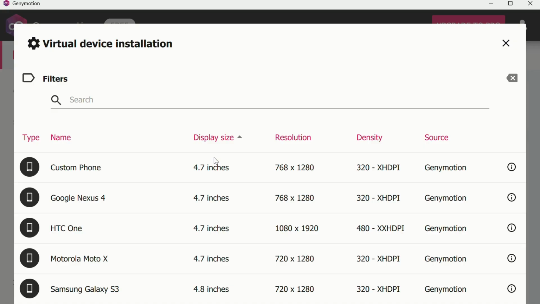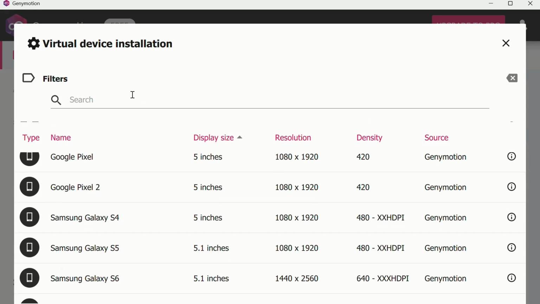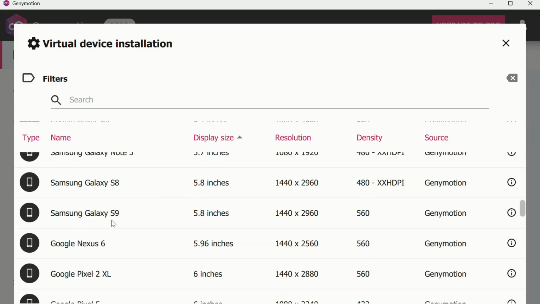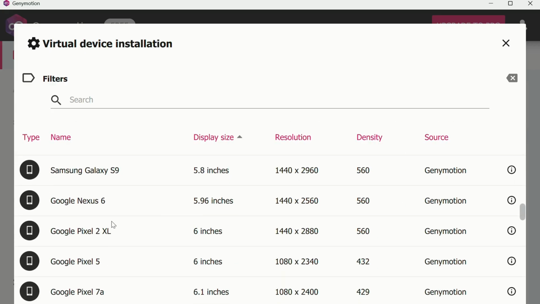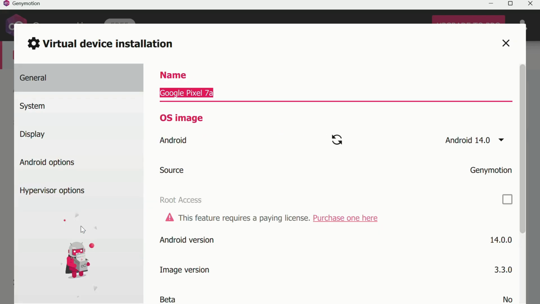If we have less RAM or a less powerful processor, you should go with a lesser configuration of the phone. So let's say I am using Pixel 7a.